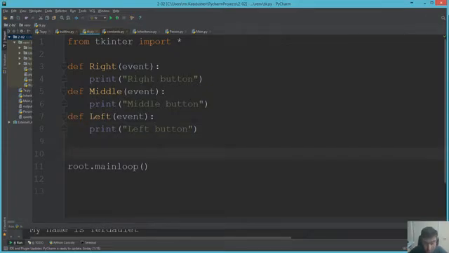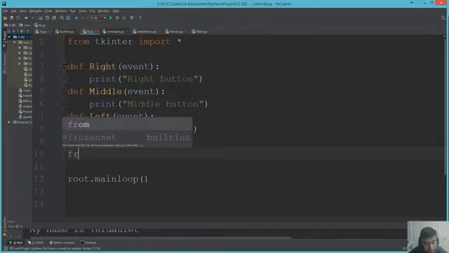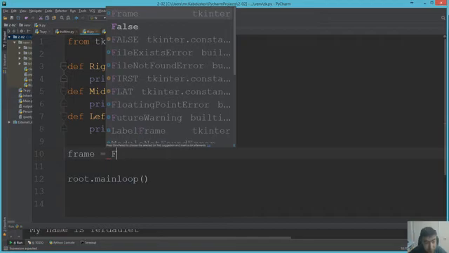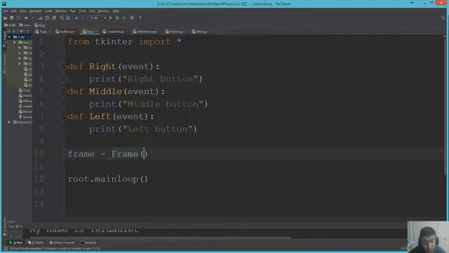So guys, now we must create frame. Frame is equal to frame root, guys, I'm sorry.